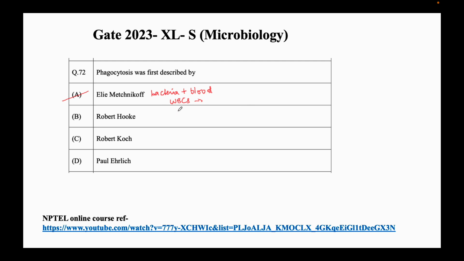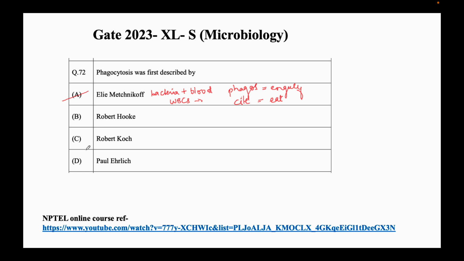And then he coined the term phagocytosis, where phago means to engulf, and cyte means to eat. So WBCs were surrounding the bacteria and they were eating it, so he coined the term phagocytosis, and he called these WBCs phagocytes.